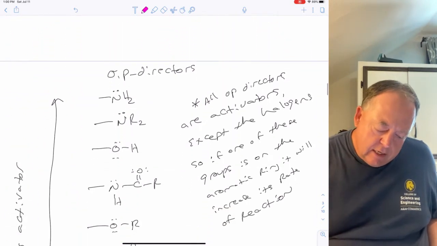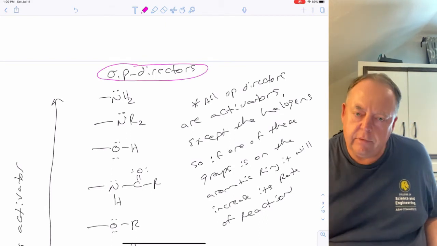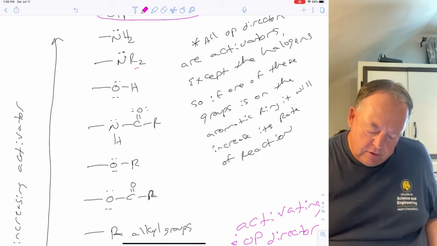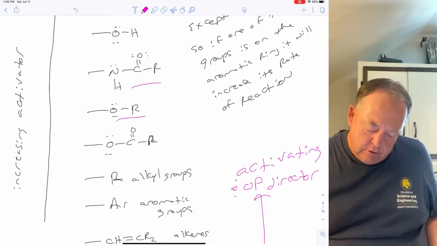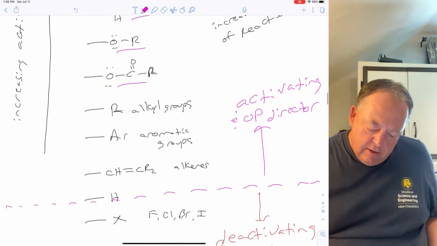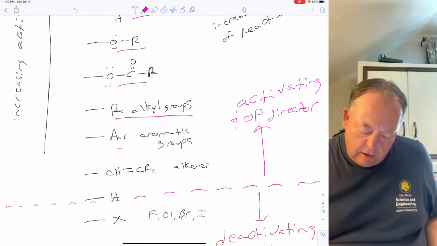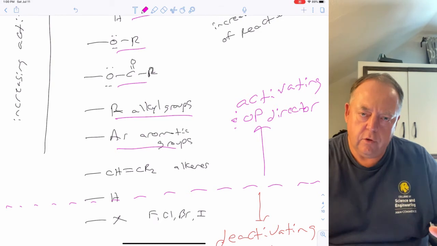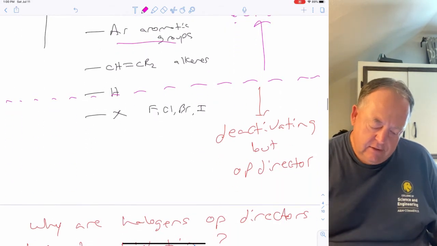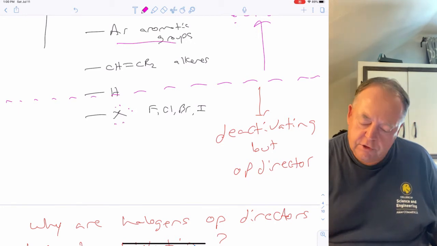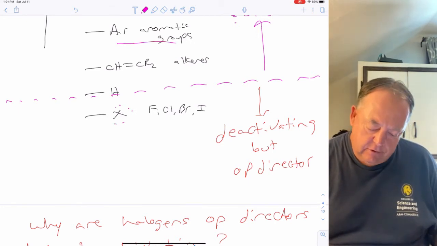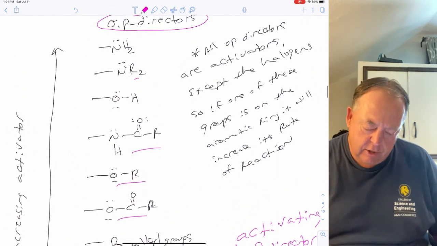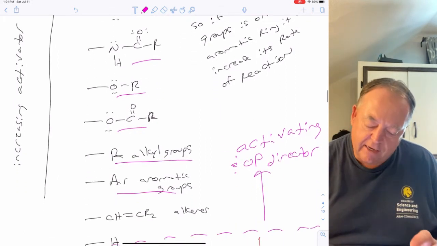Okay, so there are a lot of different OP directors. So this just lists some of the OP directors. So NH2, if there are 2 alkyl groups on nitrogen, alcohols, amides, ethers, esters, alkyl groups, right? 1 carbon or 100 carbon. Other aromatic rings, so if you had another aromatic ring attached to benzene, it would direct the next group to the ortho or para position. Alkenes, halogens, they're also OP directors, but they are deactivators. So all of the other OP directors, all of these are activators. They're going to make benzene react faster. So they're going to react faster than just benzene.